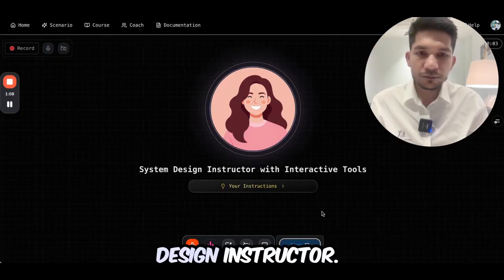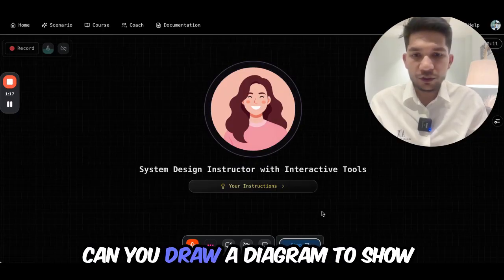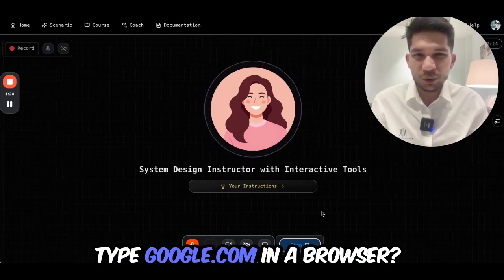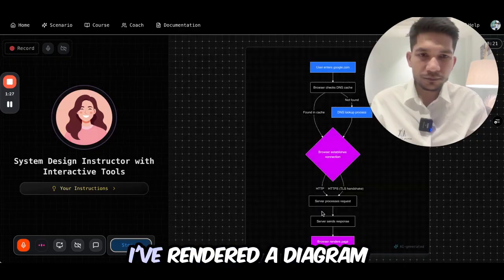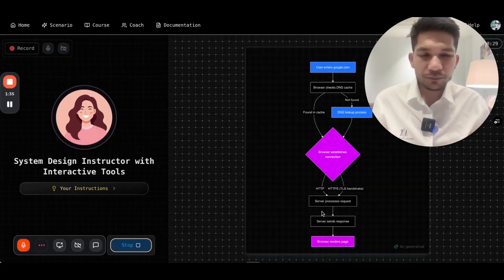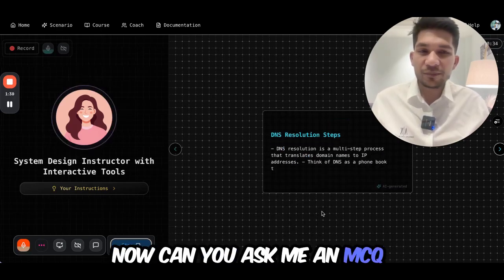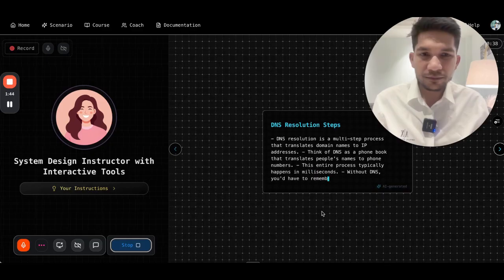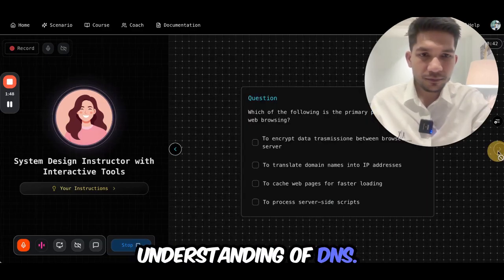Hello, I'm your system design instructor. Can you draw a diagram to show me what happens when we type google.com in a browser? Certainly. I've rendered a diagram. This is great. Now can you put the what? Now can you explain me the DNS in a form of a card? Okay, that's great. Now can you ask me an MCQ question to test my knowledge on this? I've displayed a multiple choice question to test your understanding of DNS. Please select the correct answer.